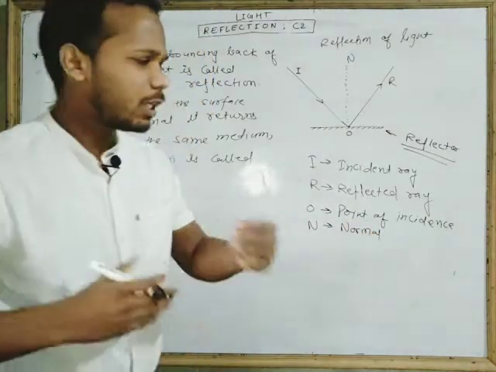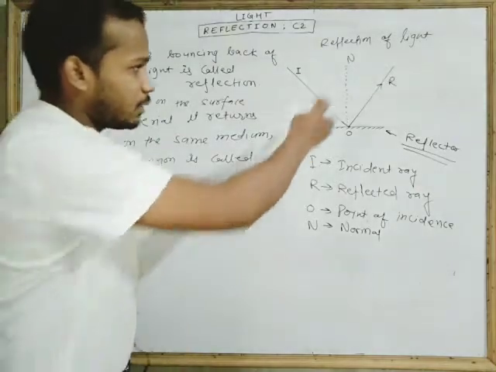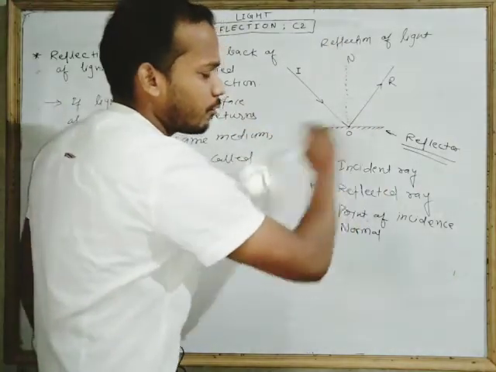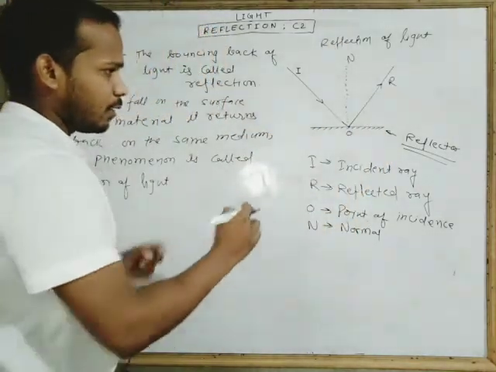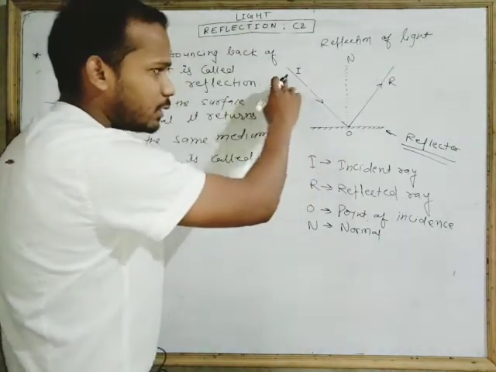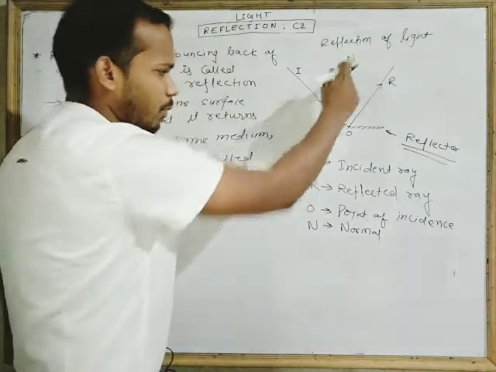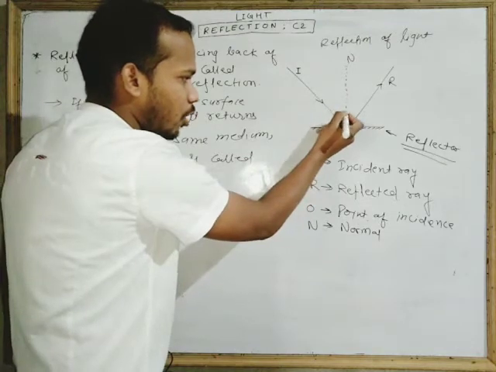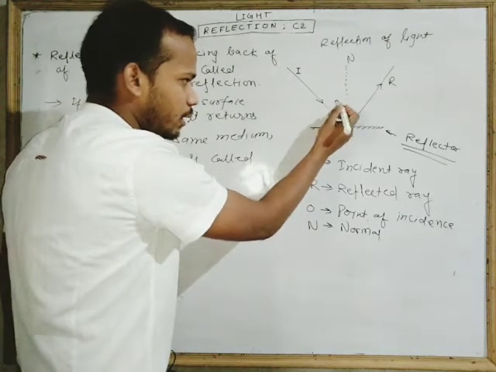Normal means it is perpendicular to the reflector, and the angle between this incident ray and this normal is called the angle of incidence.